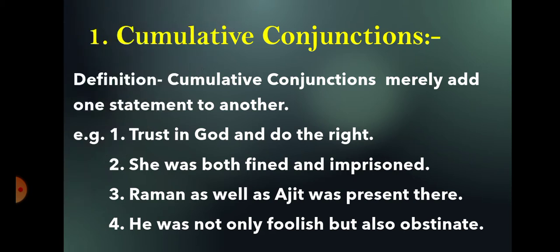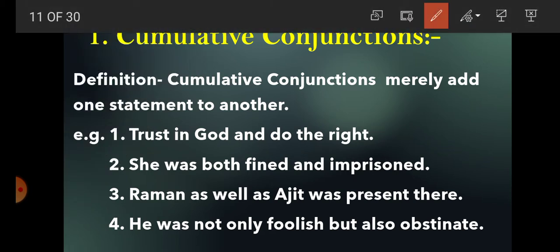Number 1, cumulative conjunction. Students, what is cumulative conjunction? Cumulative conjunction merely adds one statement to another. For example, trust in God and do the right. So there are two statements, trust in God, do the right. And what is the conjunction? And.